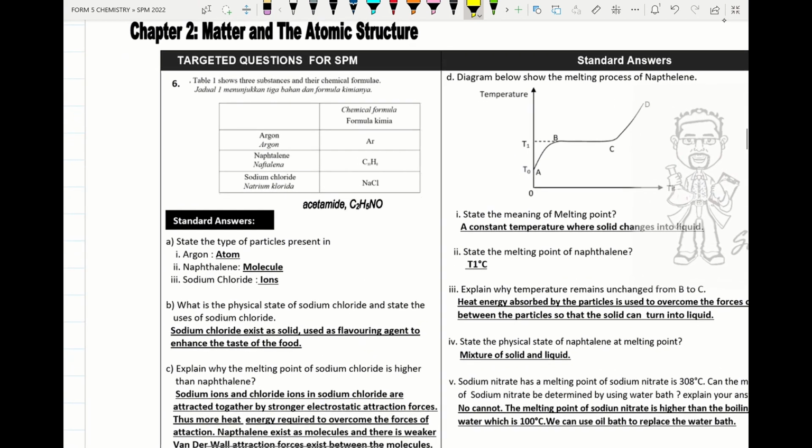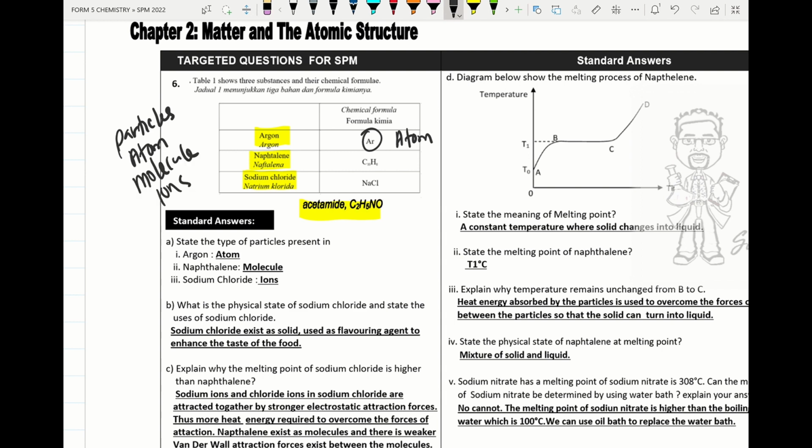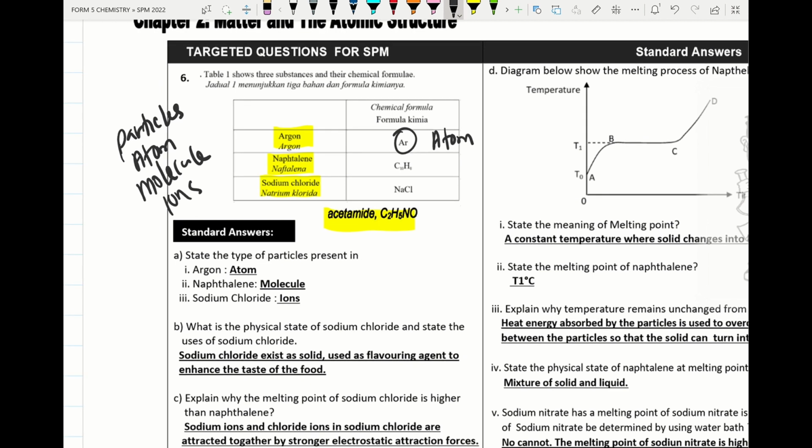So please check this question. In the table, there are substances given like argon, naphthalene, sodium chloride and acetamide. So please remember the particles that exist are atom, molecule, and ion. How to identify atom? Atom is made up of one capital, one small, or one capital, like this.